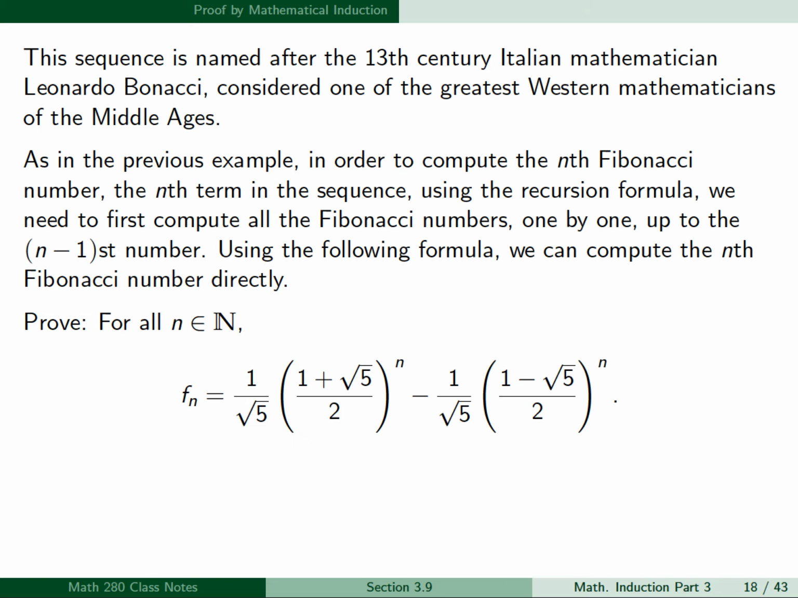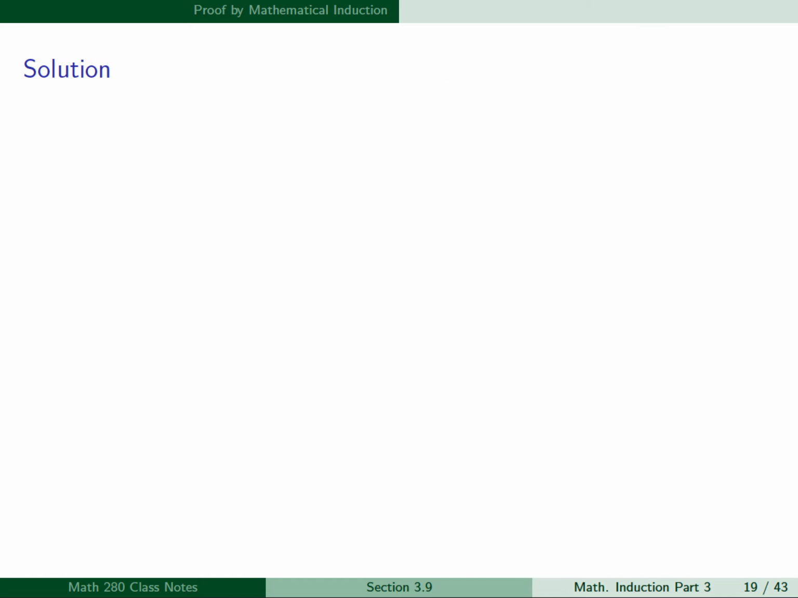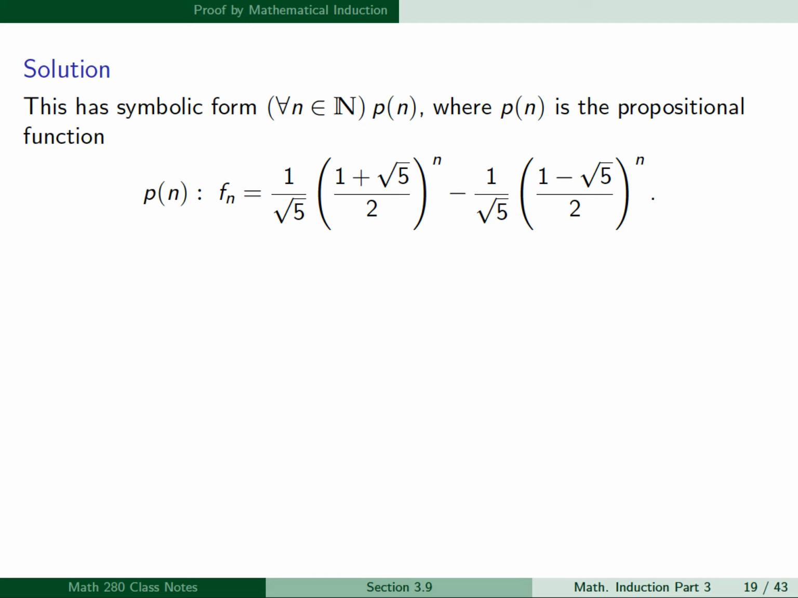So we want to prove in this example that for all n in the natural numbers, the nth Fibonacci number f_n is equal to 1 over square root of 5 times ((1 + square root of 5)/2) to the nth power, minus 1 over square root of 5 times ((1 - square root of 5)/2) to the nth power. This formula looks like the formula in the previous example, but the numbers are obviously much more complicated. To prove this, first note this has symbolic form for all n in the natural numbers P(n), where P(n) is the propositional function, which is the formula for f_n.